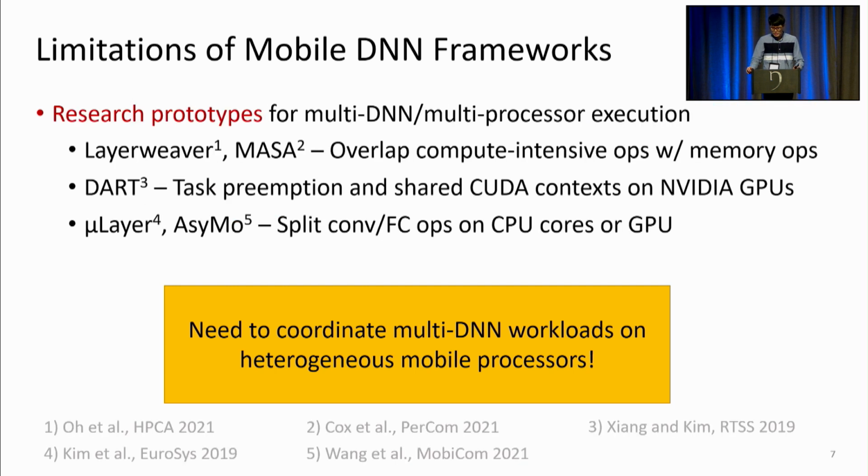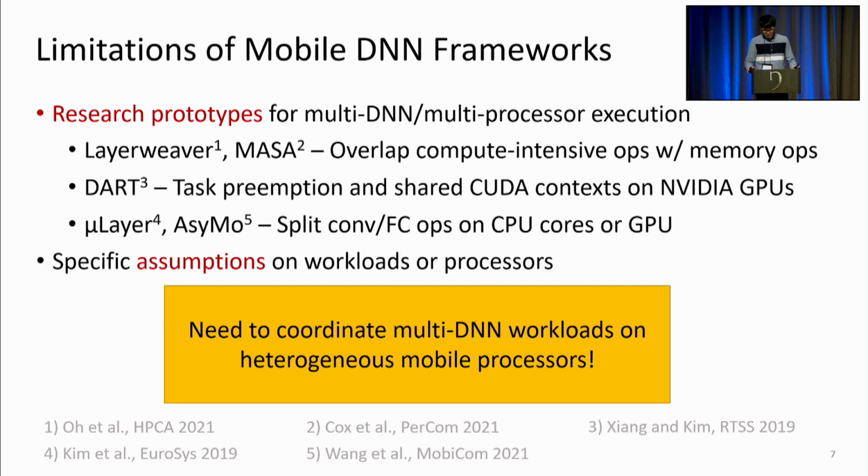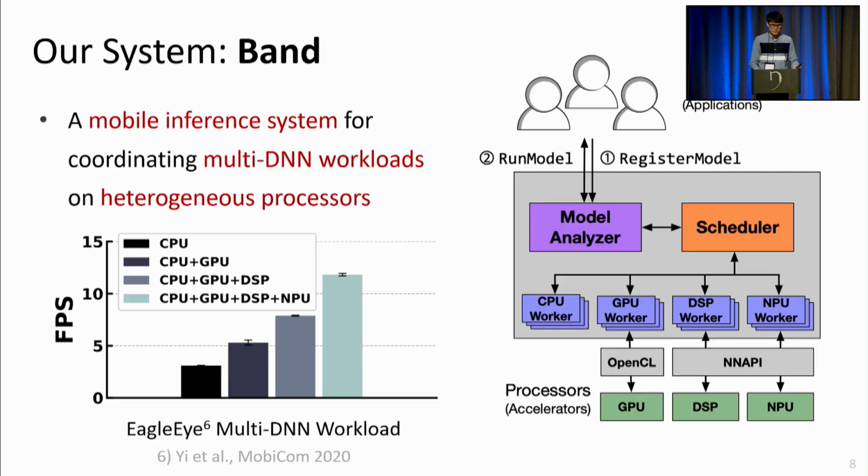There are also some researches that do utilize multiple processors to serve either single DNN or multi-DNN workloads, such as Layer Weaver, that concurrently runs compute-intensive operators with memory-intensive ones, or MicroLayer, that splits the channels of convolution and FC operators across the CPU and GPU. But all of these frameworks impose some assumption on workloads or processors, limiting their applicability to general multi-DNN workloads on modern devices. And what we want is a more general framework that does not involve such assumptions.